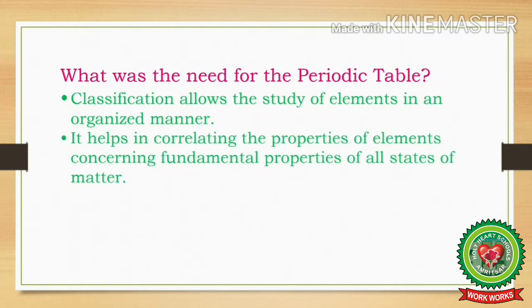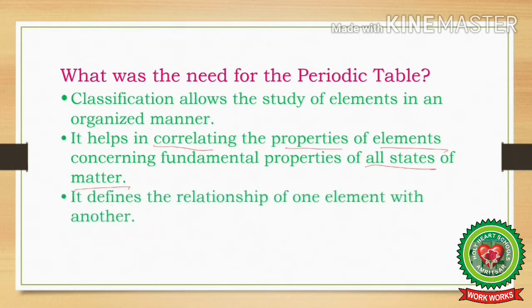Secondly, it helps in correlating the properties of elements concerning fundamental properties of all states of matter, that is, whether an element behaves as a solid or a liquid or a gas. Thirdly, it defines the relationship of one element with another, that is, how one element is related to another element, whether the physical properties are the same or their chemical properties are the same.